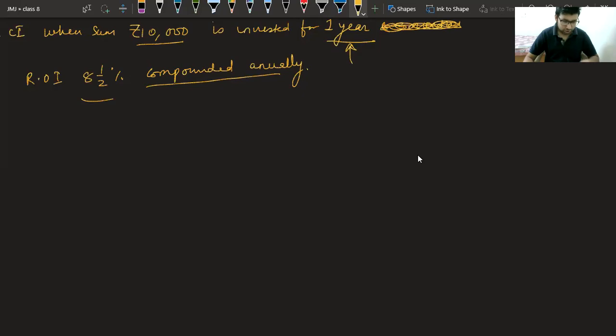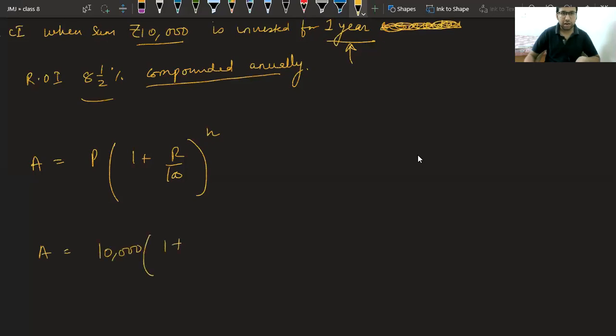So simply you will put the formula: amount is equal to principal into 1 plus r upon 100 power n. So A is equal to principal 10,000, 1 plus r, where r is 16 plus 1, 17 upon 2. So 17 upon 2 upon 100 power 1.